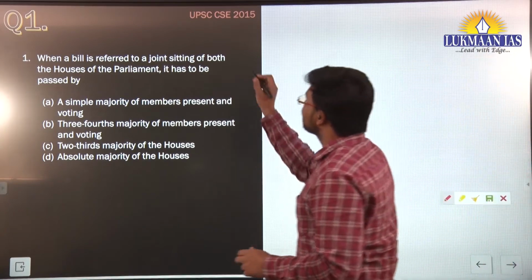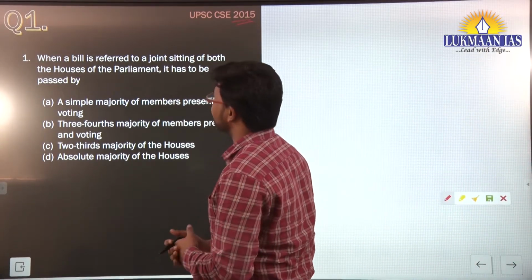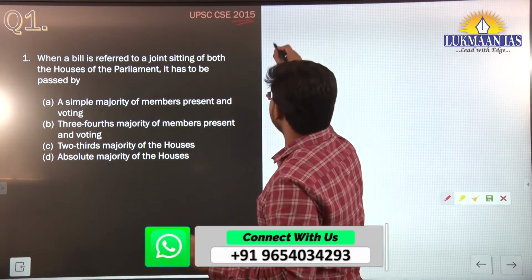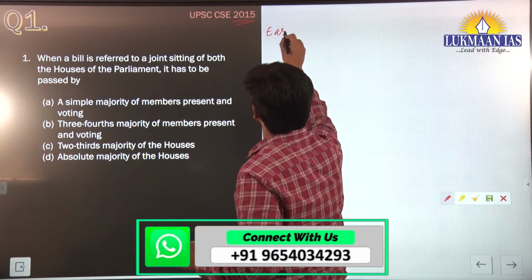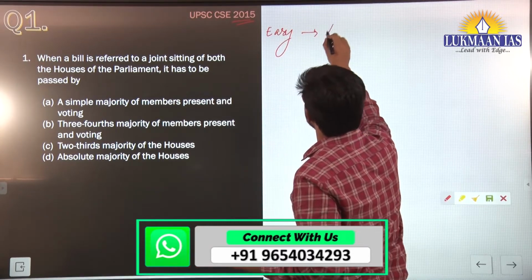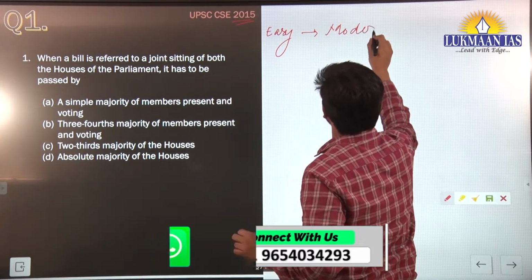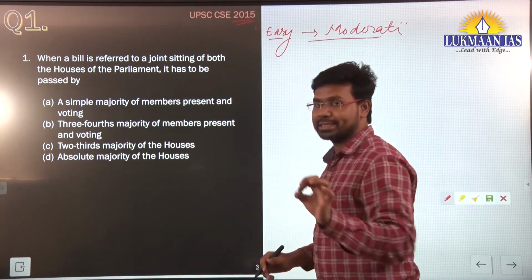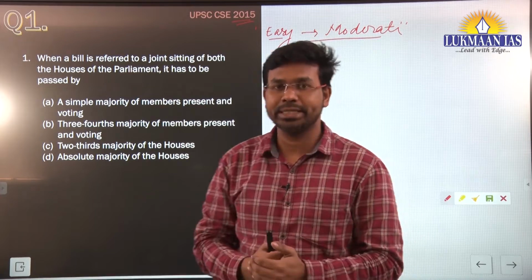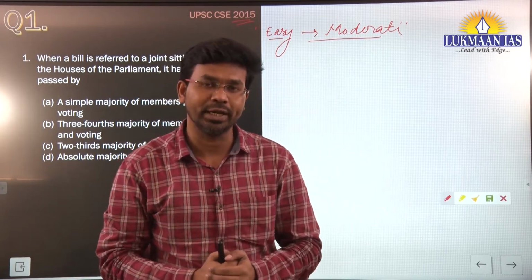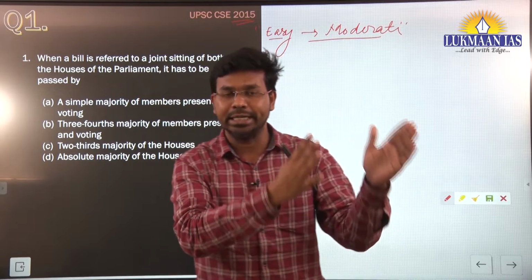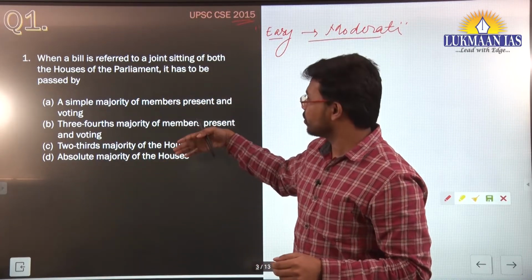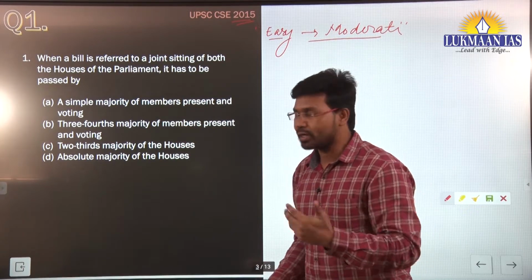This question was asked by UPSC in the year 2015. If I rate this question, it can be considered an easy question for many of you, but for some of you it may be considered a moderate question. This question is directly based on bookish language, like if you read Indian polity from any book like D.D. Basu or Lakshmikant, you will be able to answer this question easily. So let us read what this question talks about.